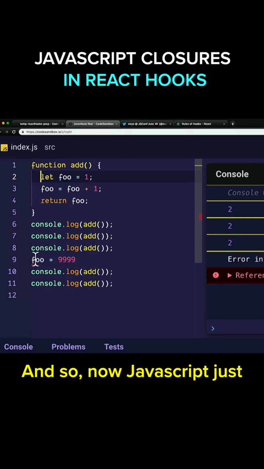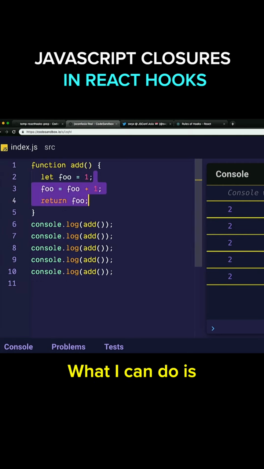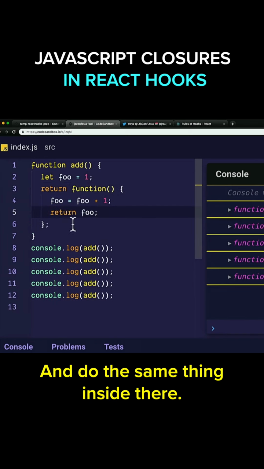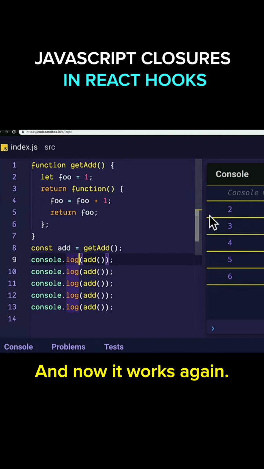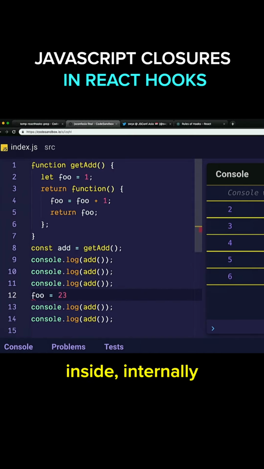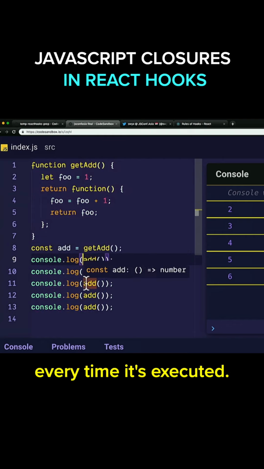And so now JavaScript just refuses to run. But I give up the statefulness. What I can do is return a function inside of the function and do the exact same thing inside there. I'm just going to switch this to a getAdd function, and now it still works again. I have my stateful function back, and I cannot touch foo internally. No one else can access it, but add can access it every time it's executed. That's closure.